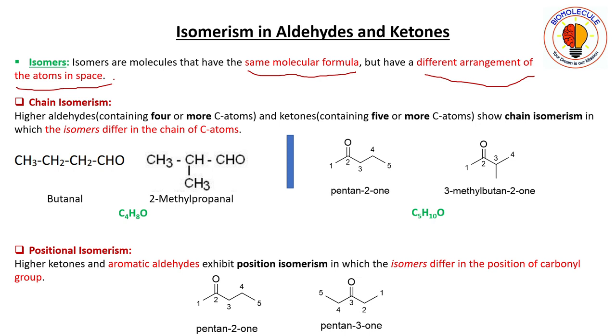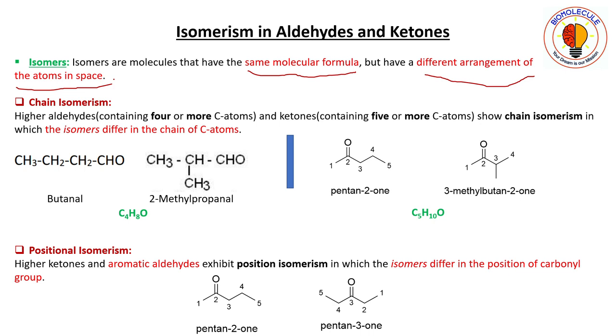They must possess the same molecular formula and they should have a different arrangement of atoms in space. When the molecules fulfill these criteria, they are the isomers of each other. Means the molecules possessing the same molecular formula but different arrangements will be isomers of each other.